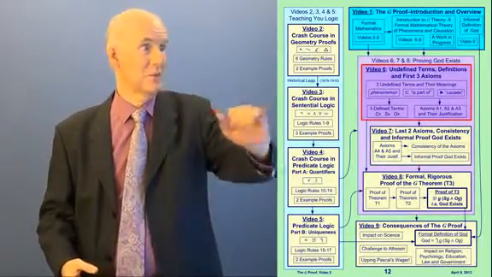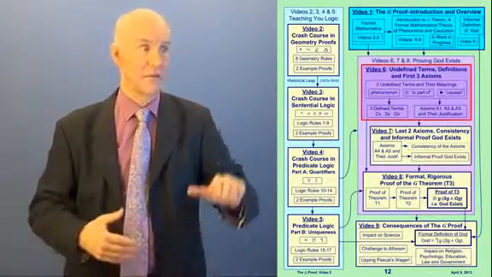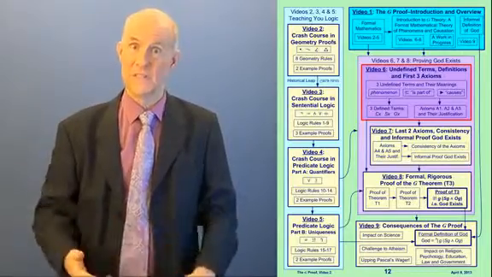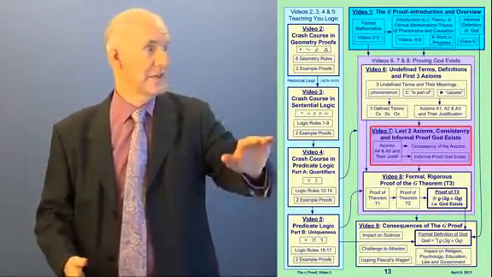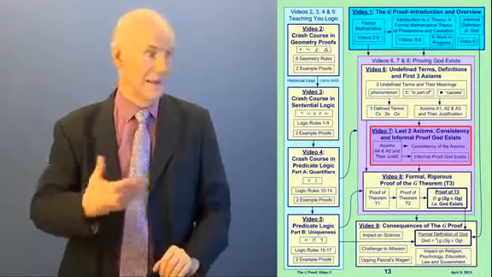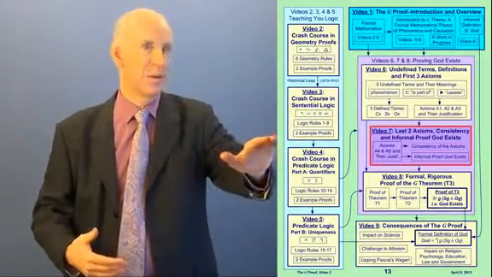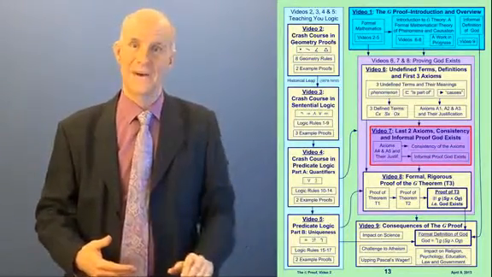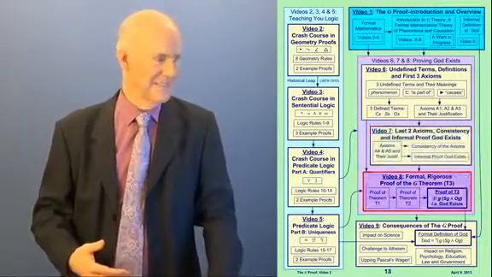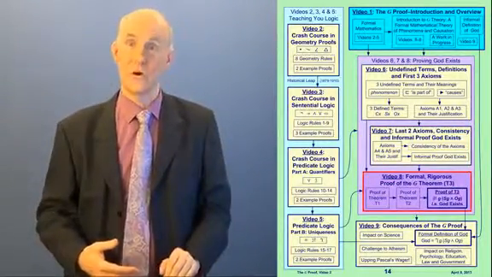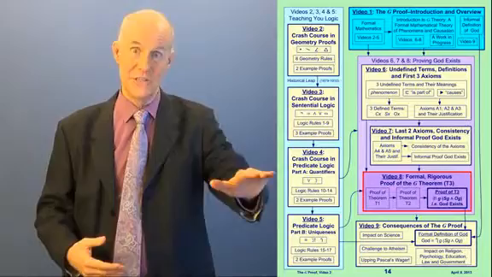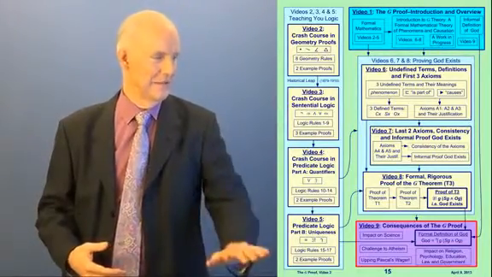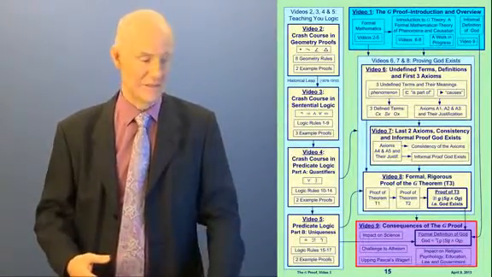In video 6, we'll do our undefined terms and definitions, and the first 3 of our axioms, which I will justify. In video 7, we'll do the last 2 axioms and why they're justified, and talk about why the axioms are consistent, and I'll present an informal proof that God exists. Then in video 8, we'll do the formal, rigorous proof that God exists, the G-theorem. And finally in video 9, we'll talk about the consequences of all this.